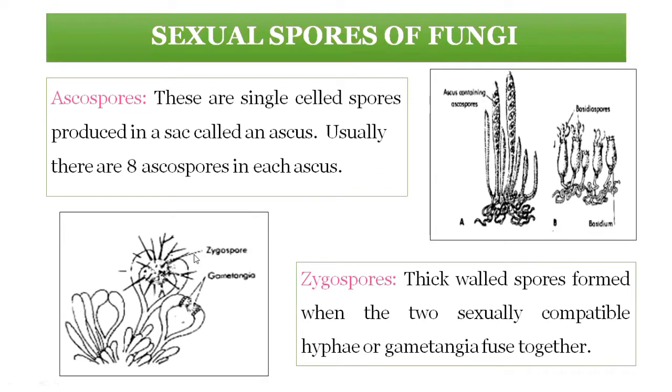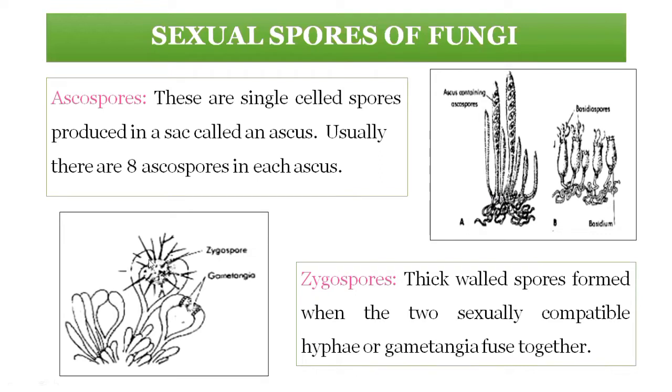These are all thick-walled, and the formation of a zygote or zygospore is possible when two sexually compatible hyphae fuse together.